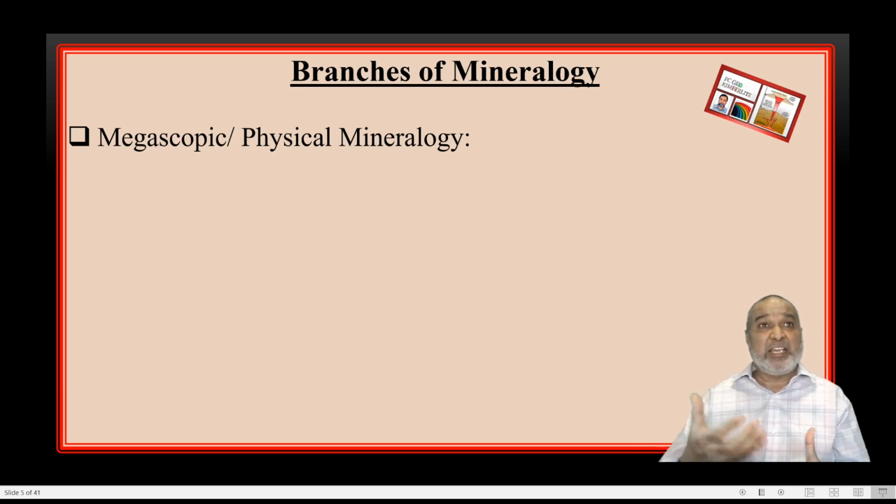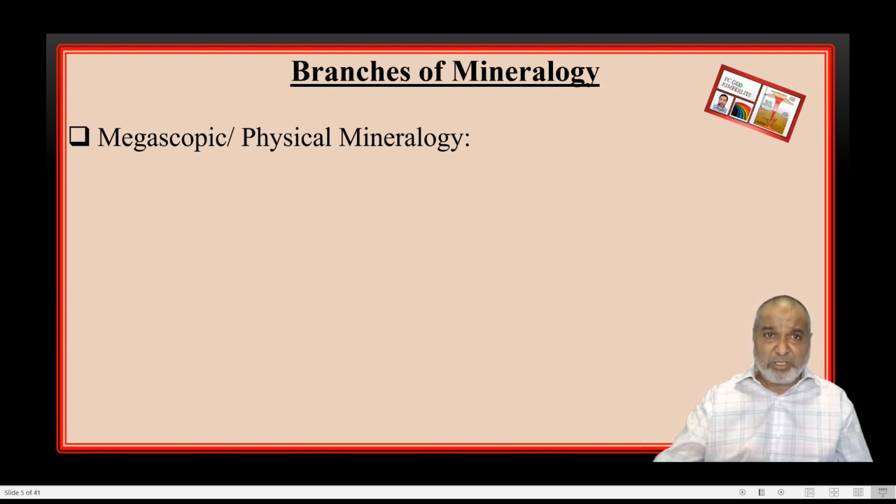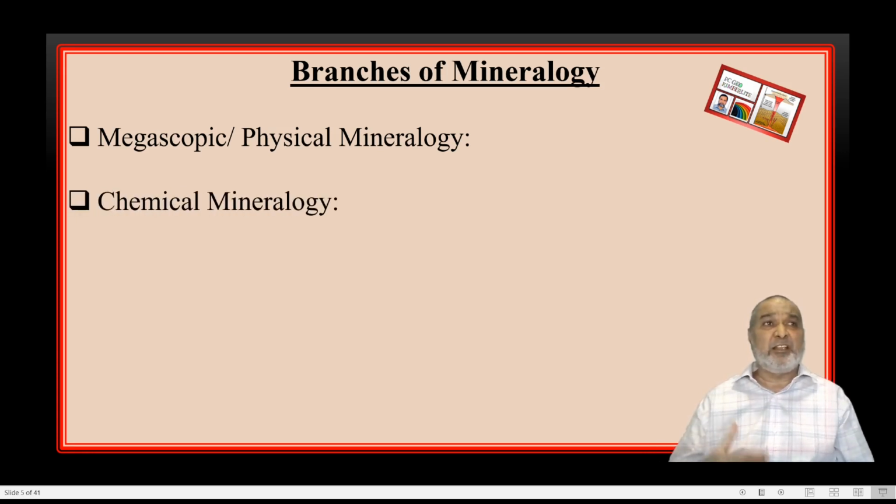Second one, we can study the physical properties of the mineral. So that branch is also called the physical mineralogy. So the first branch is megascopic mineralogy, or it is called physical mineralogy.